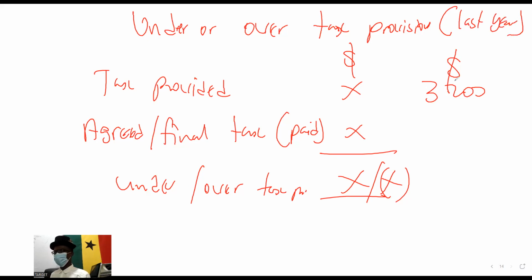We can only reconcile last year's tax in this year's account. Take notice. We cannot reconcile this year's one because we are now even calculating this year in our account.